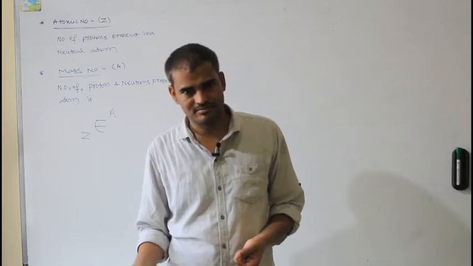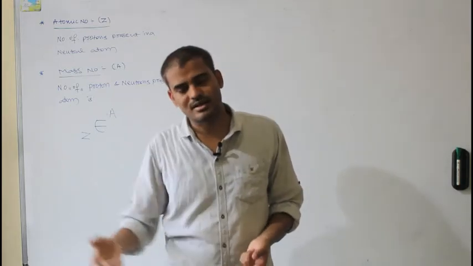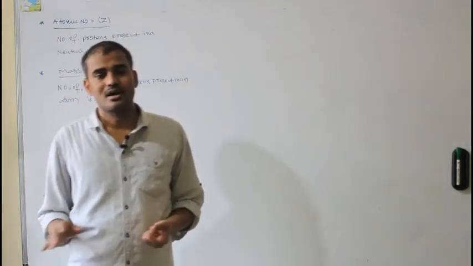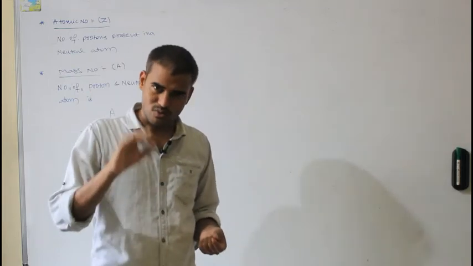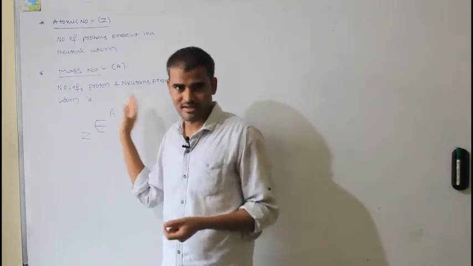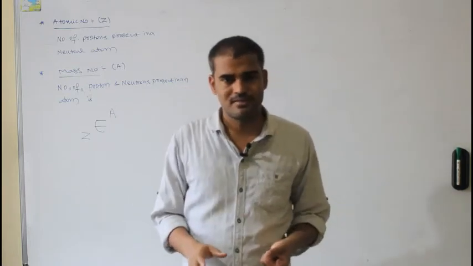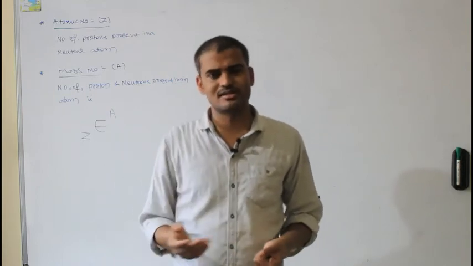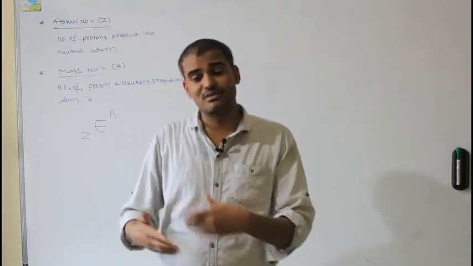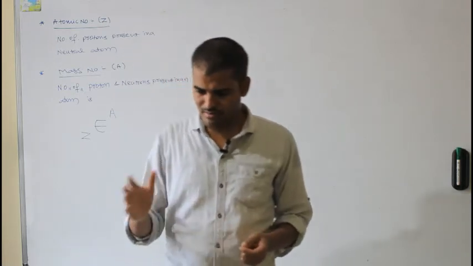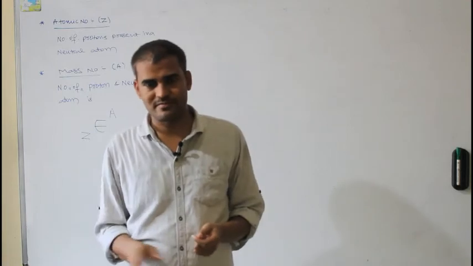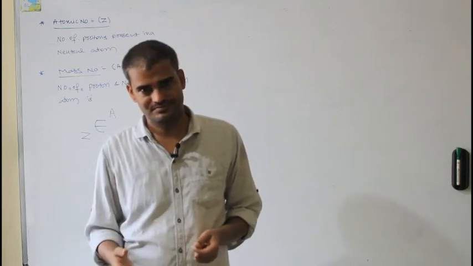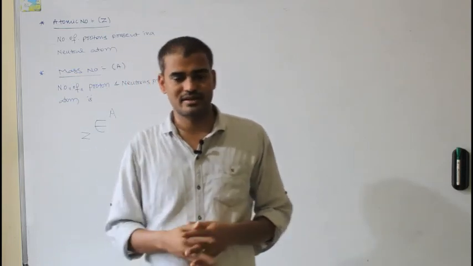But when they went for helium, lithium, beryllium, boron and other atoms, they had no problem with the atomic number, which came equal to the number of protons. But initially they thought the mass number was only the number of protons, not protons plus neutrons. For hydrogen it worked very well. But for other elements, the atomic numbers came as expected, while the mass number came near about double what they expected. It always came double.